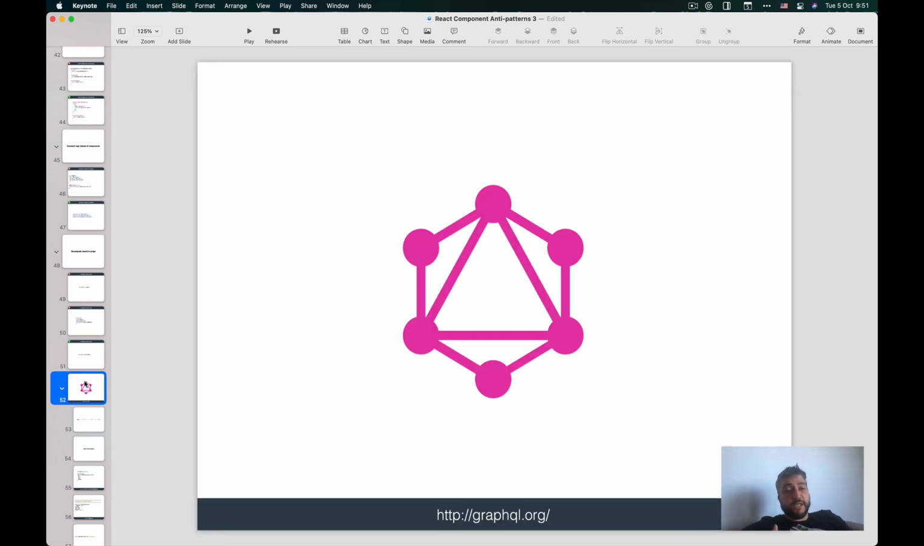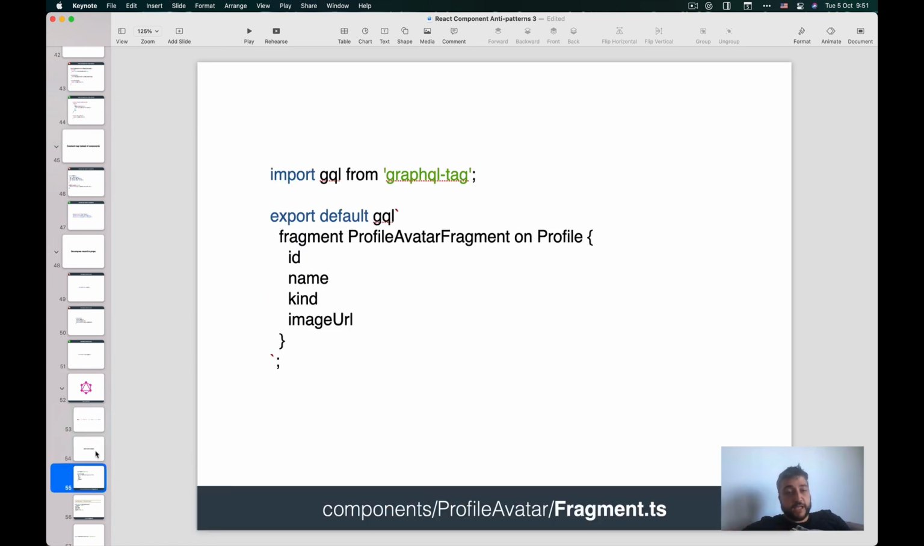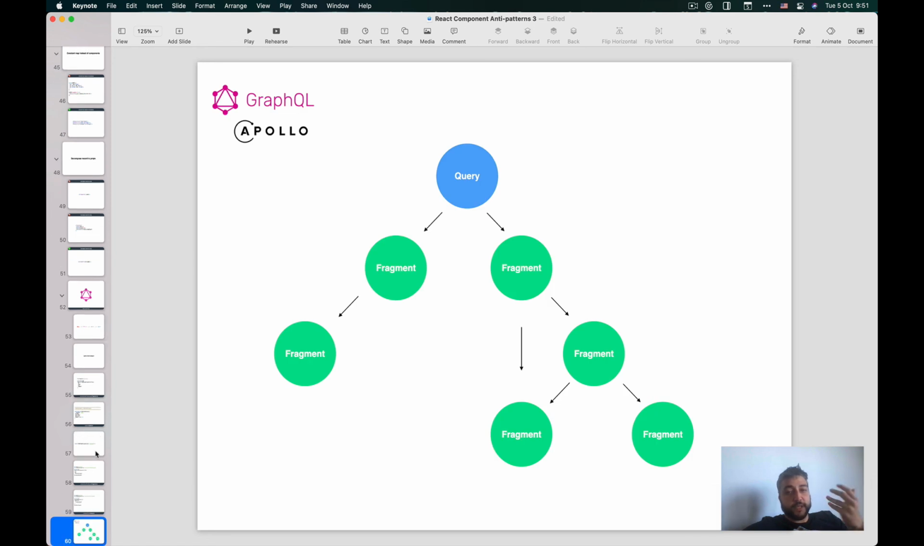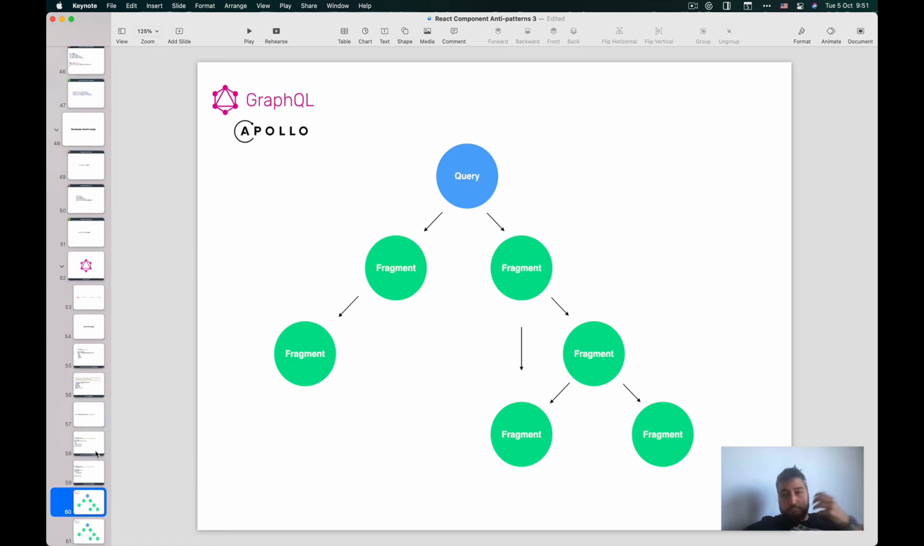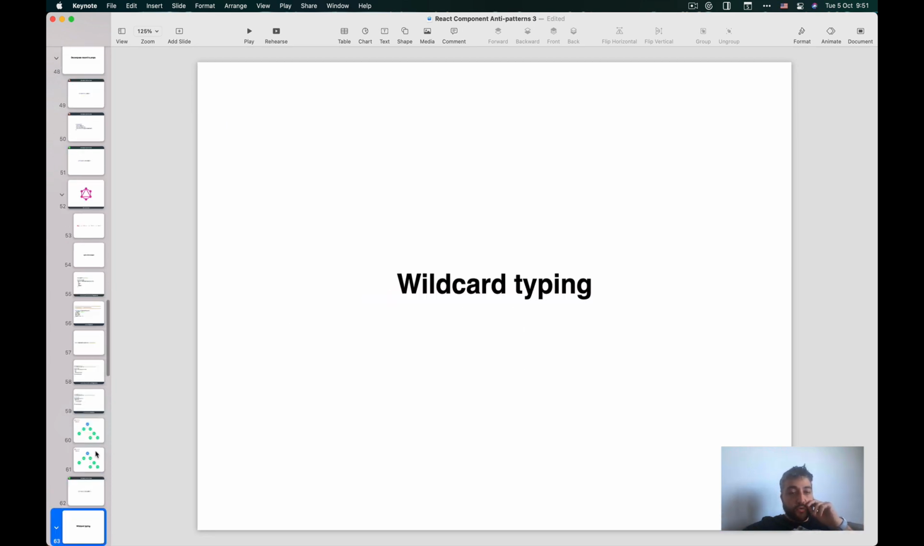Especially when you use something like GraphQL and TypeScript, you can get your backend to generate types through Apollo codegen, and just have a fragment for each component and have a type, so you can actually have these proper typings. And having those GraphQL types would allow you to have a very neat system, so you don't need to decompose.